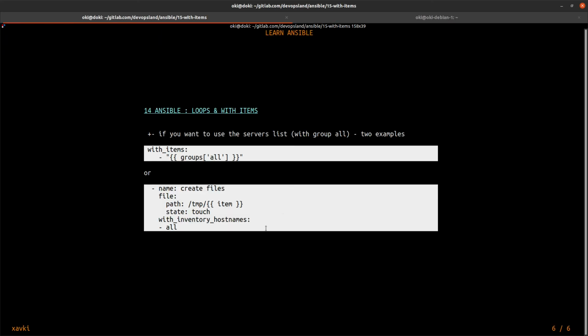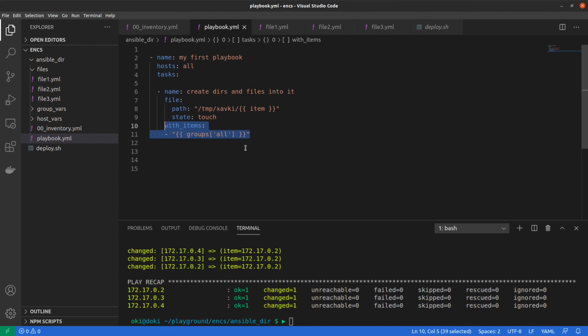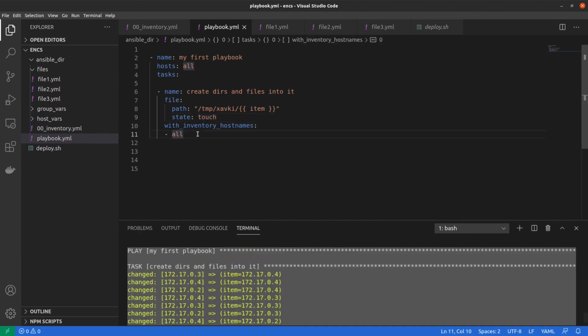Okay, but more simple or more useful, we can use with inventory host names like this, and I can remove with items and do it with this with clause, inventory host names, and I can specify one group like this, all, and if I run it again, I do the same things, okay? And you can specify more groups, with a web server group or a DB server group or whatever, okay?